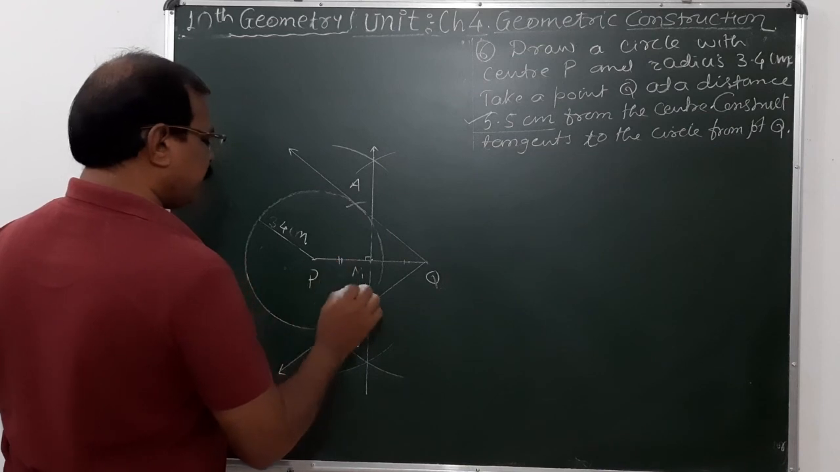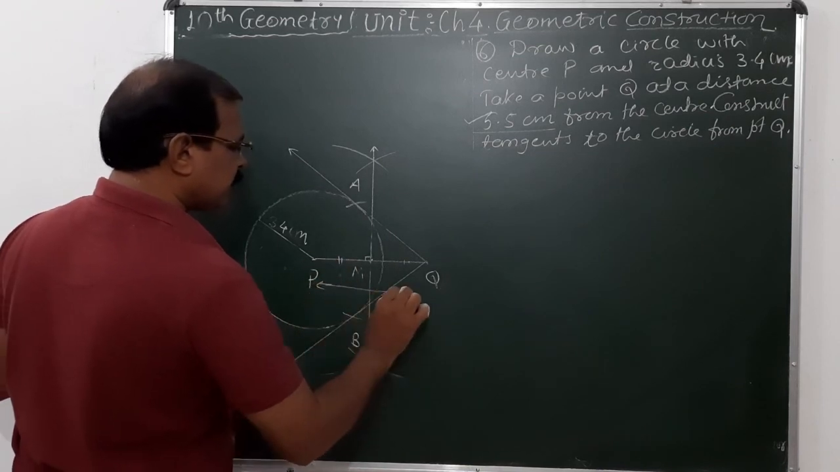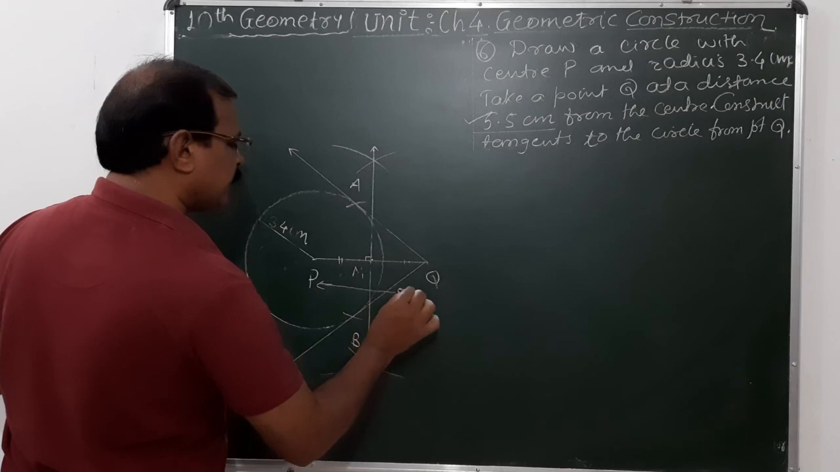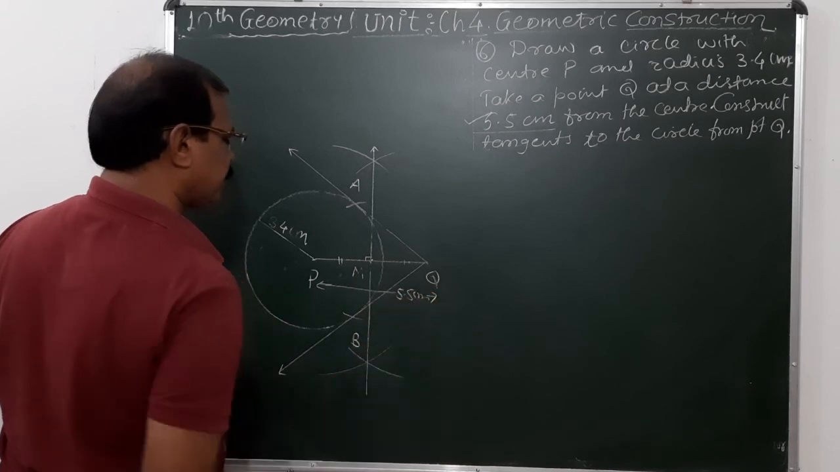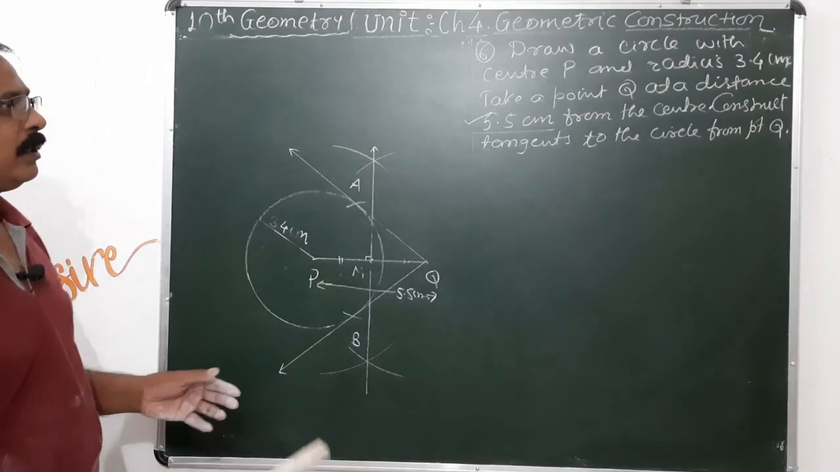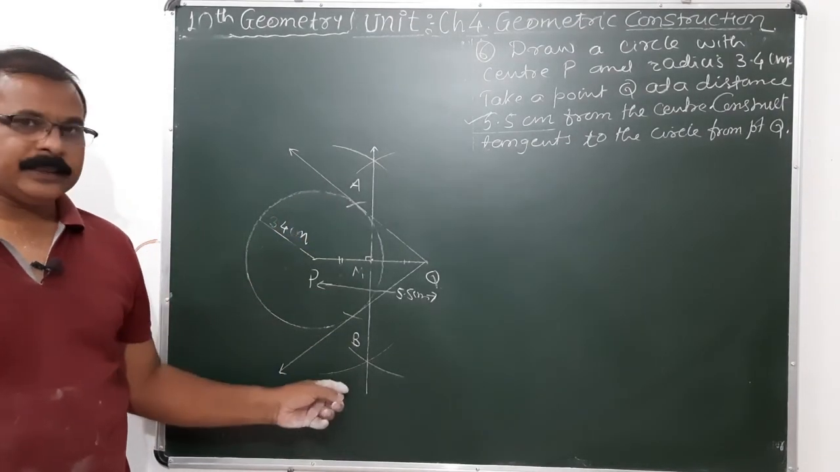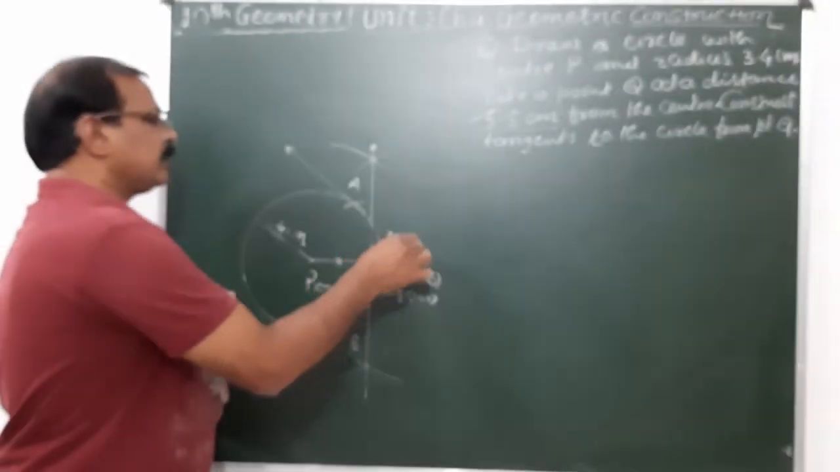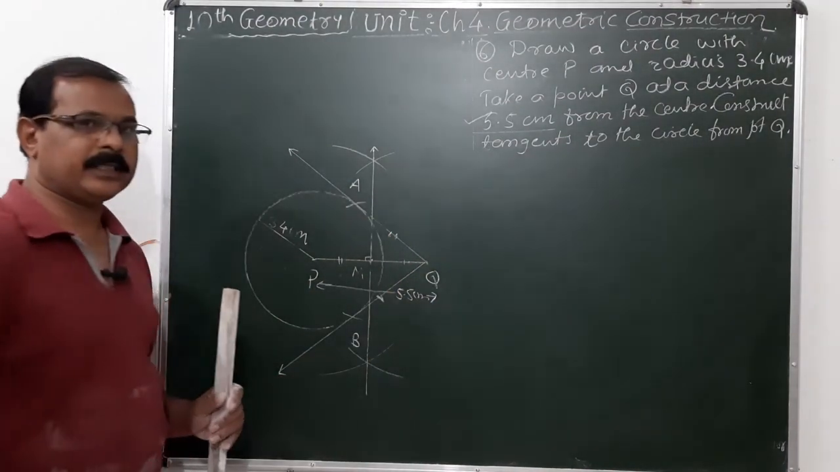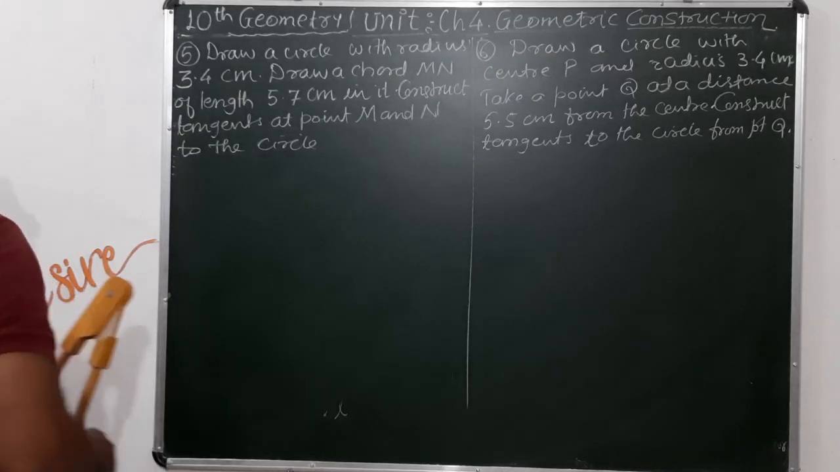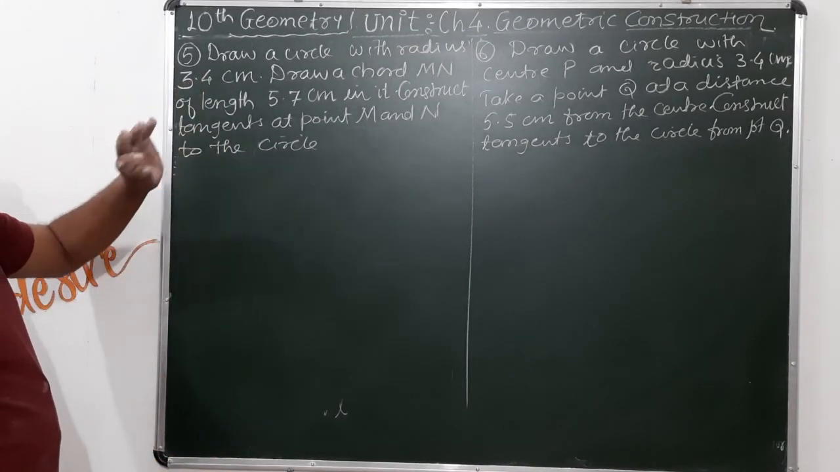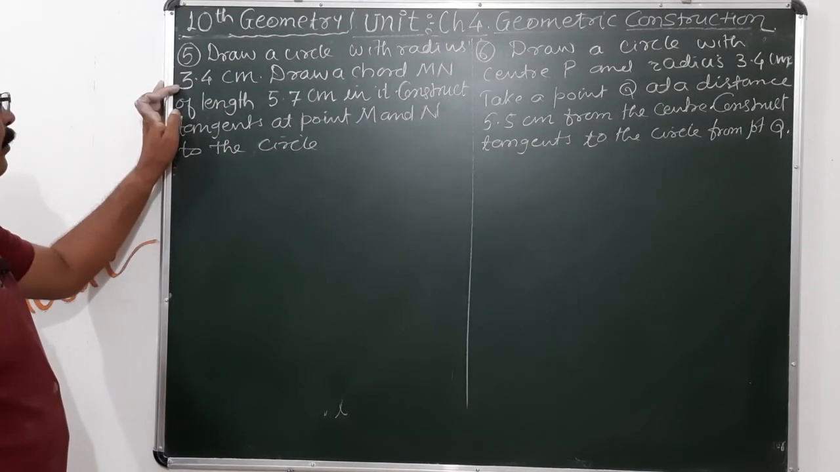So this distance PQ is nothing but 5.5 centimeter. So in this way we can draw two tangents here. Okay, and these QA and QB are nothing but tangent segments. They are equal. Here draw a circle with a radius 3.4 centimeter.